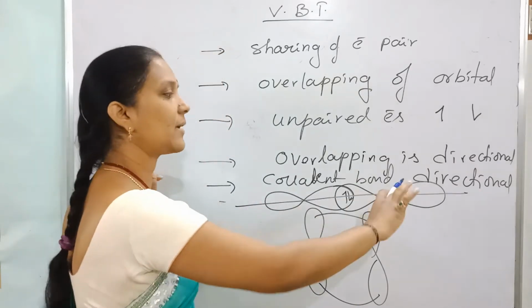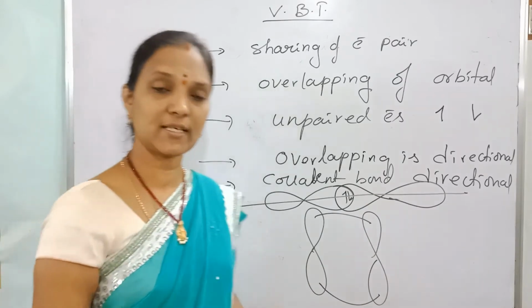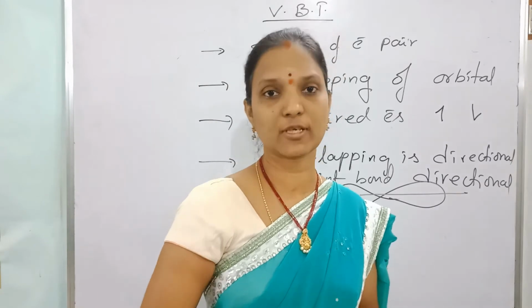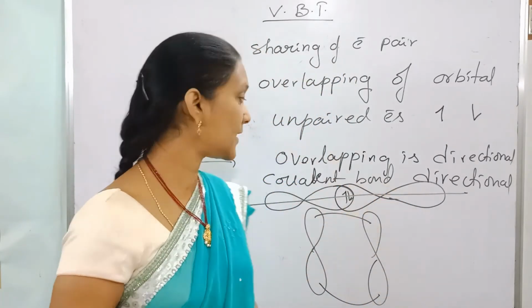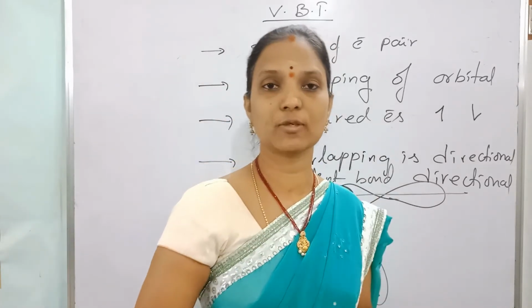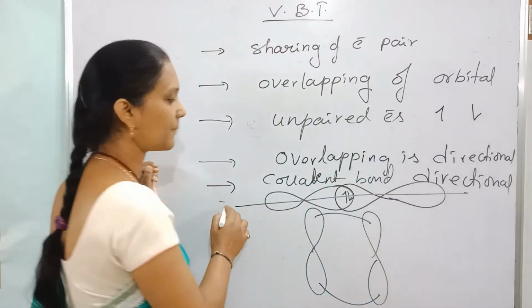So these overlapping orbitals indicate the structure of the molecule, the geometry of the molecule. That is the linear structure, trigonal planar structure, or tetrahedral structure. What is the structure of the molecule? Based on this direction we can identify. So overlapping is directional, and the covalent bond formed is also directional. Every covalent molecule contains a definite structure, a definite shape.